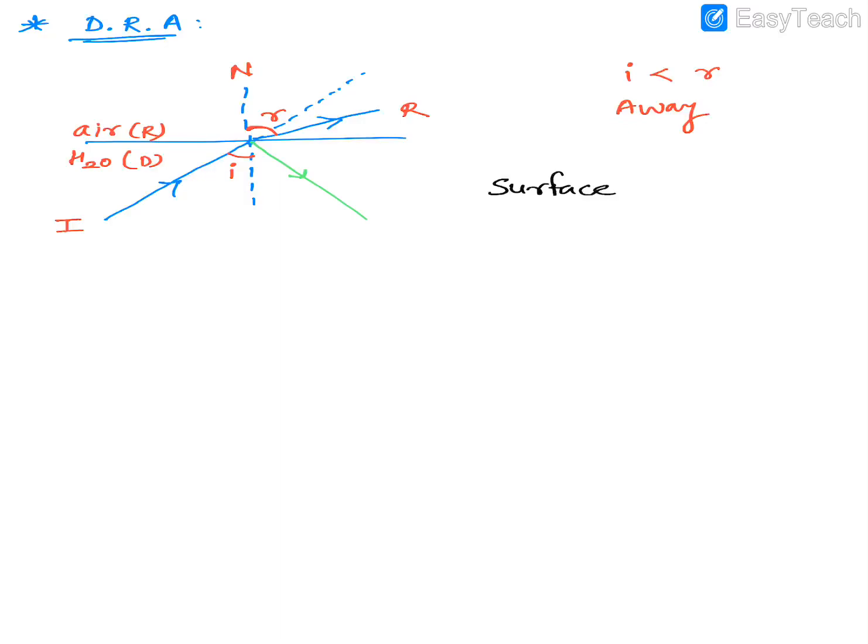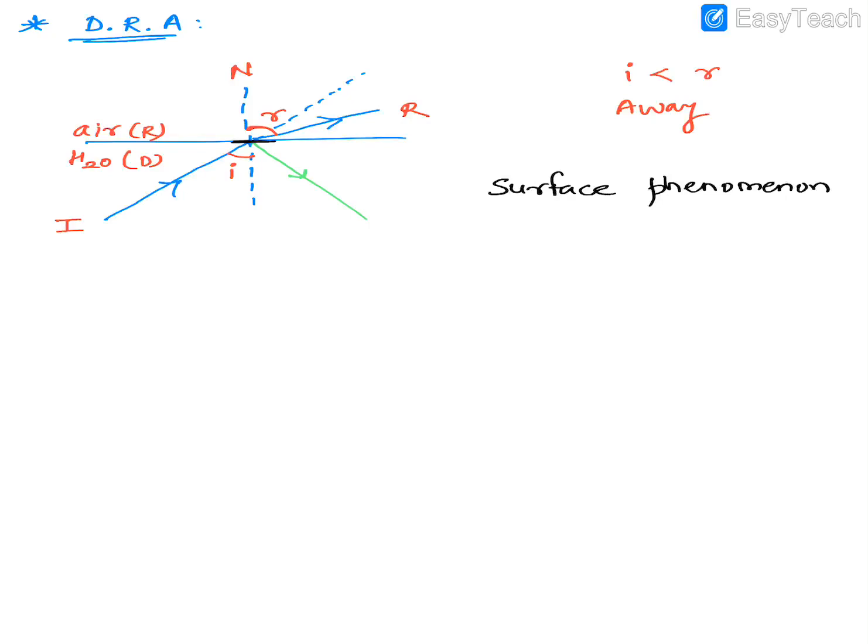What do you mean by surface phenomenon? So you notice that this refraction is taking place only at the surface. You see, the bending took place only once at this surface. It did not happen again and again. So only at that one particular point it has changed its angle, and then it keeps traveling in a straight line. That's what it means.